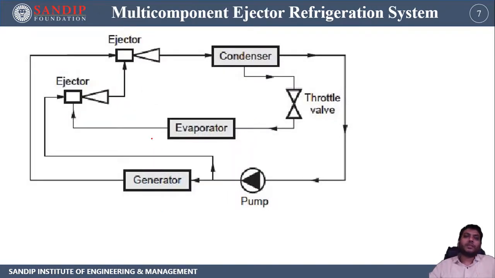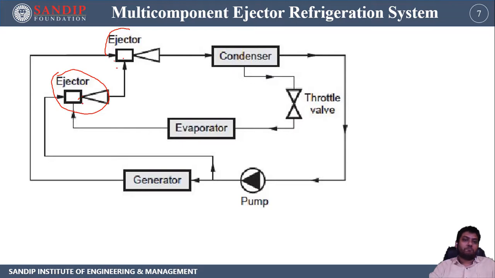Now next is the multi-component ejector refrigeration system. Multi-component ejector refrigeration system means there is a multi-ejector. If you see, two ejectors are utilized over here. The first one is acting like a compressor. So instead of the compressor that was used in the previous type, we are using an ejector.